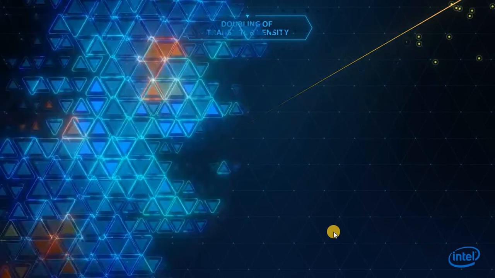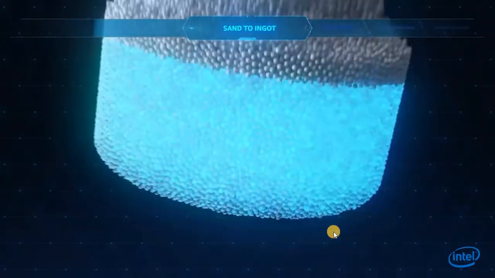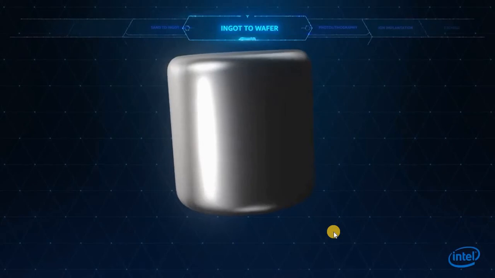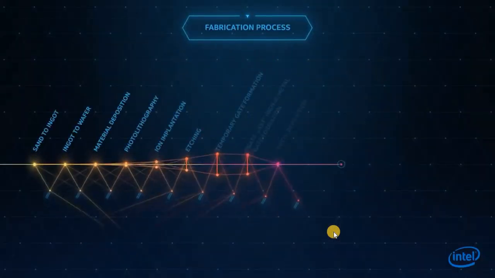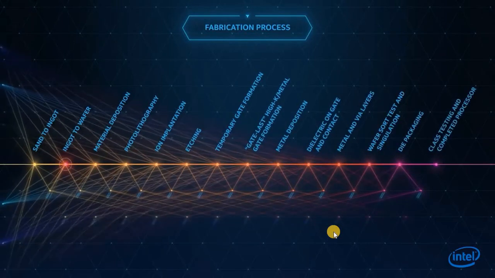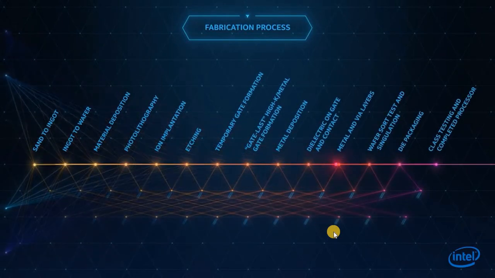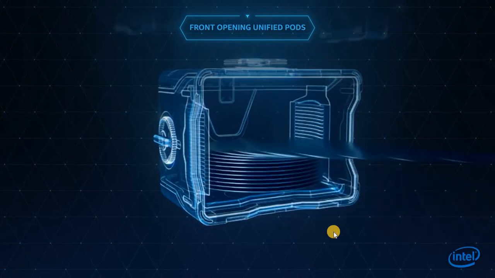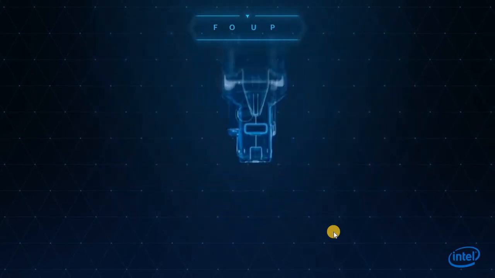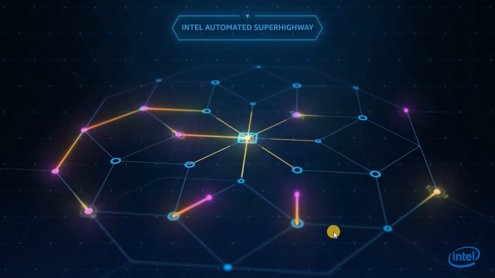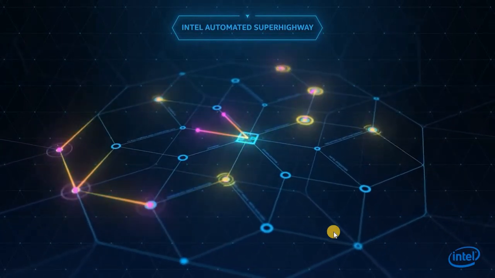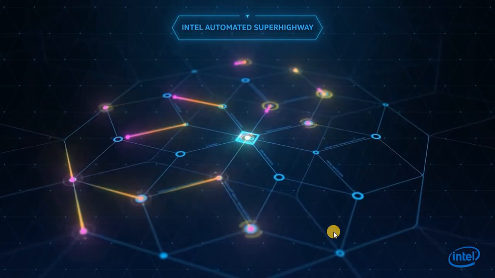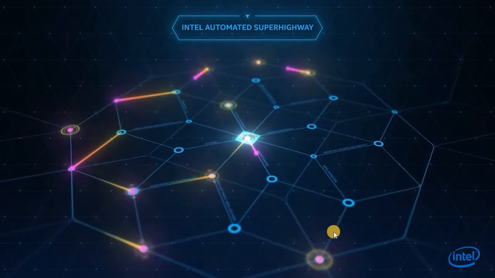The process begins when silicon-rich sand is melted and cooled, forming a solid, which is then sliced into wafers. Once inside an Intel fab, the raw wafers begin their long journey through an incredibly complex process. They're loaded into front-opening unified pods, or FOUPs, which travel hundreds of miles along Intel's automated superhighway, going from tool to tool, as processors are painstakingly built up on each wafer.